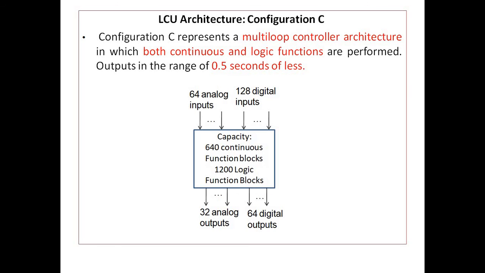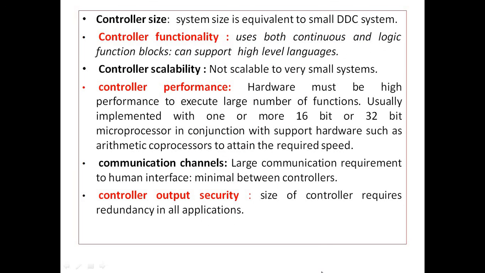Here, 64 analog inputs, 128 digital inputs. Capacity of 640 continuous function blocks, 1200 logic function blocks, 32 analog outputs, and then 64 digital outputs.